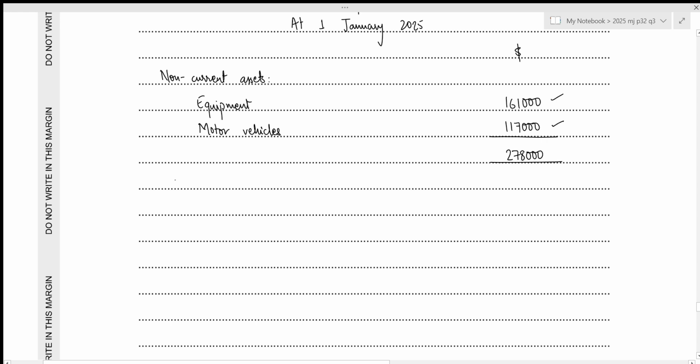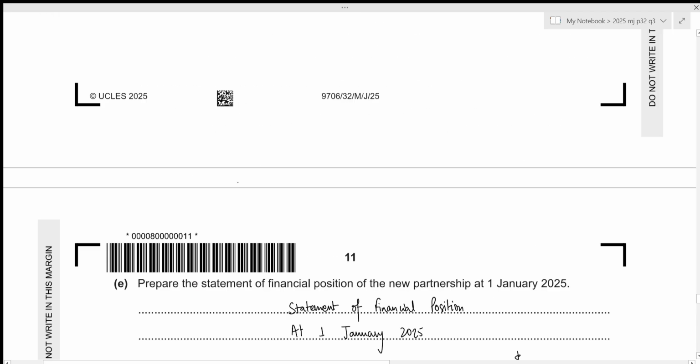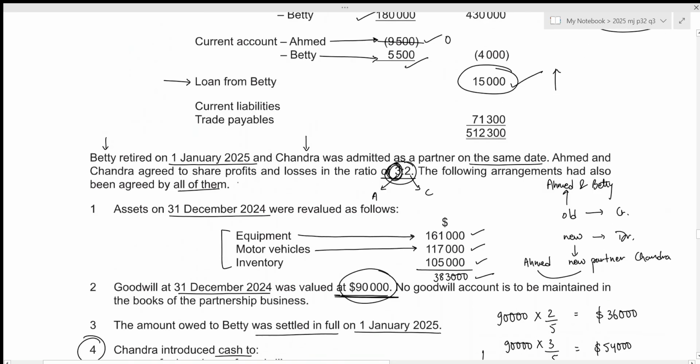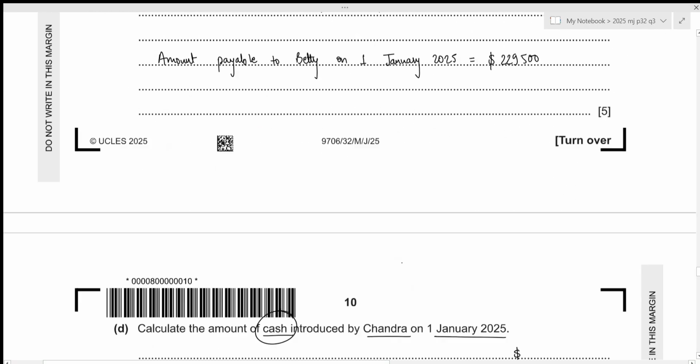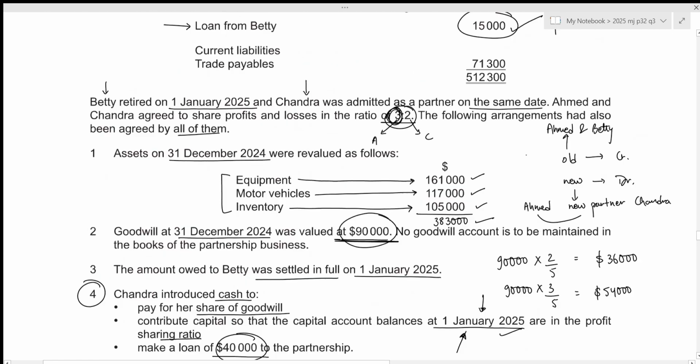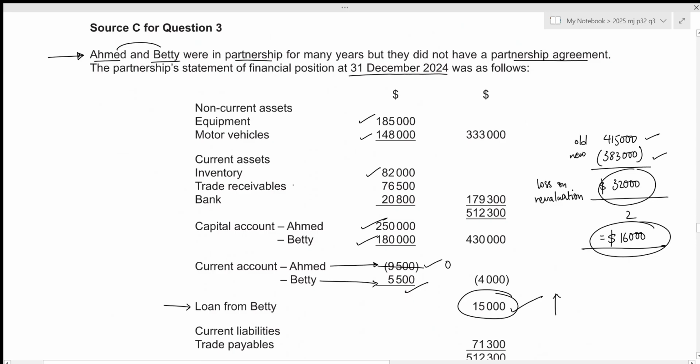Now for the current assets, let's take a look above. Inventory was revalued, so we need to include 105,000. Let's write it down. After inventory, we have trade receivables.